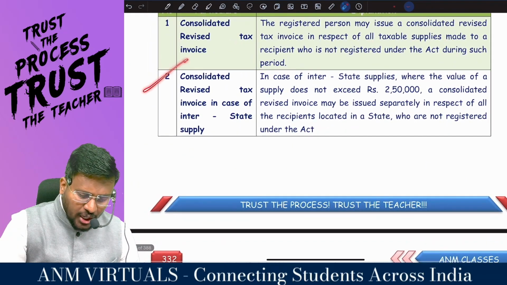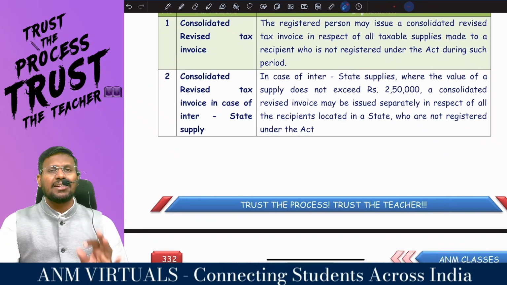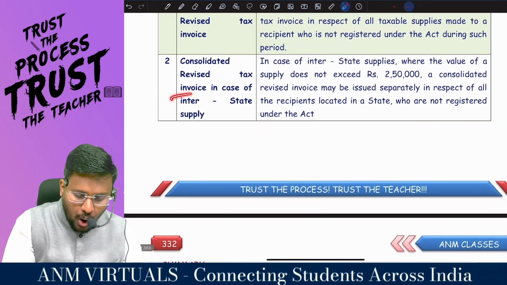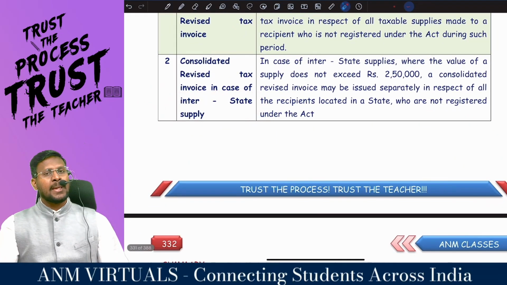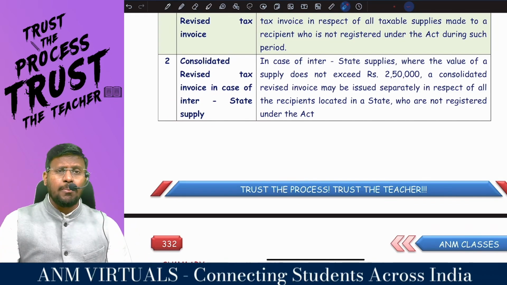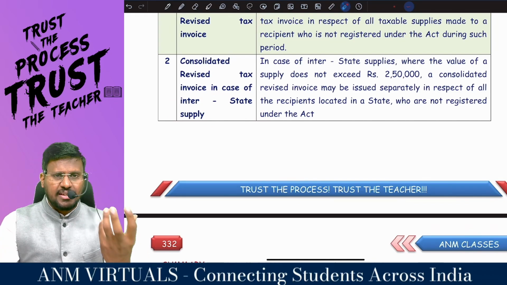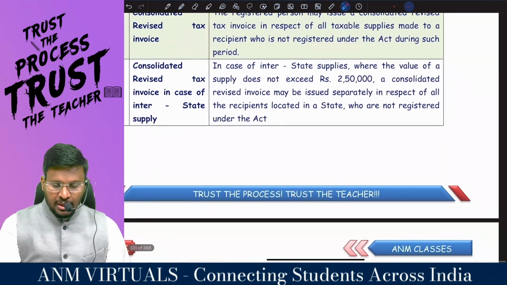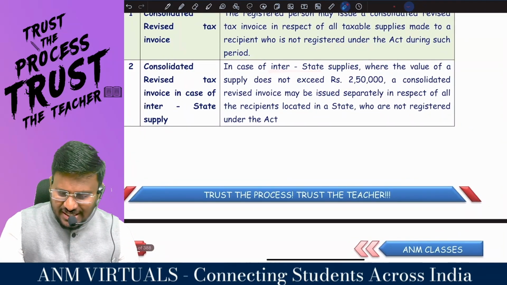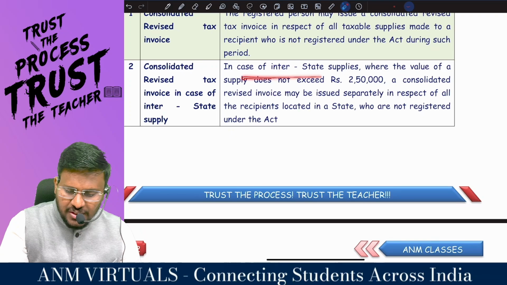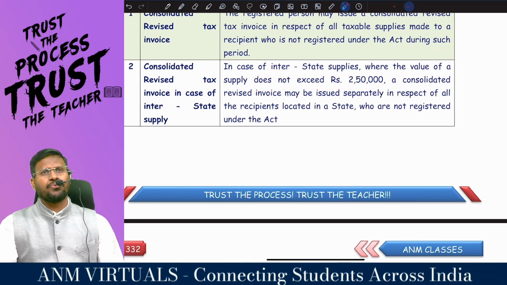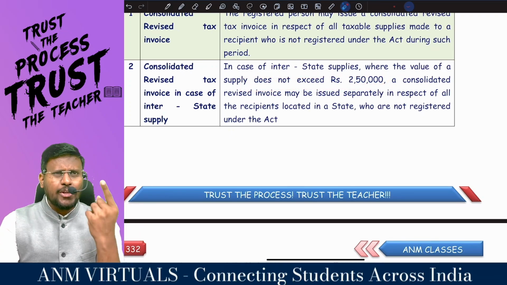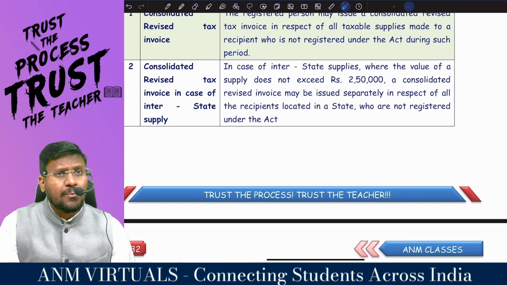Sir, consolidated revised what invoice? Tax invoice in case of what supply? During that period, my dear lovable students, another concept they are saying is consolidated revised what invoice? In case of interstate supply, where the value of supply does not exceed how much? That means the value, the individual invoice, does not exceed 2,50,000.